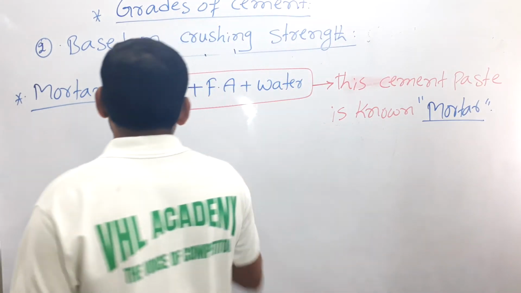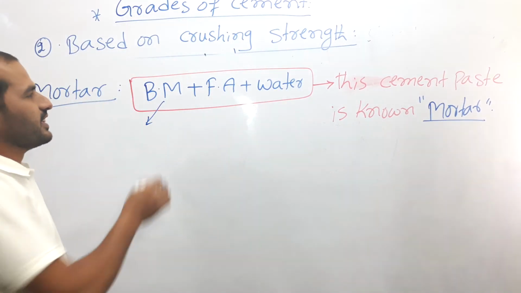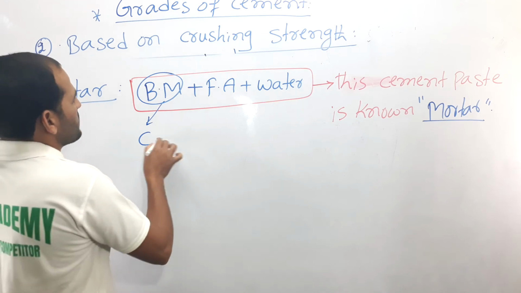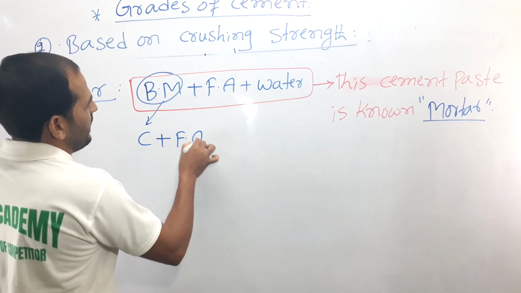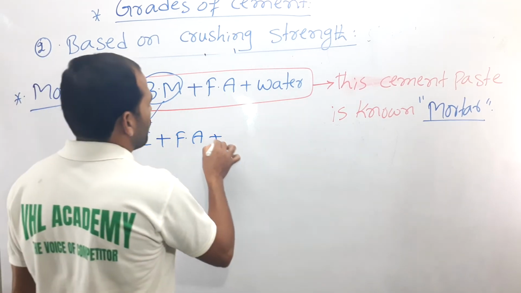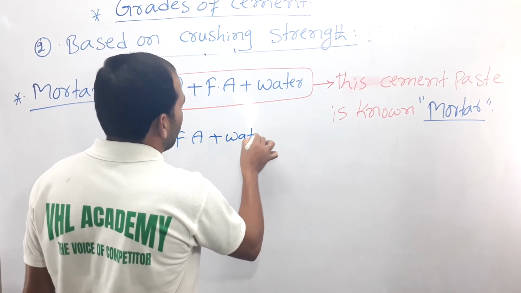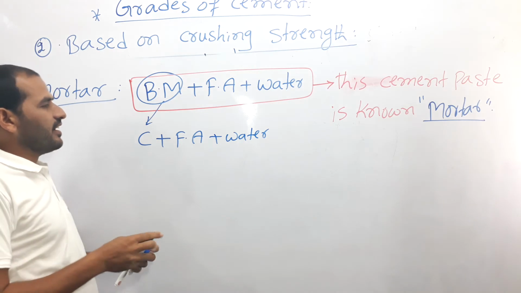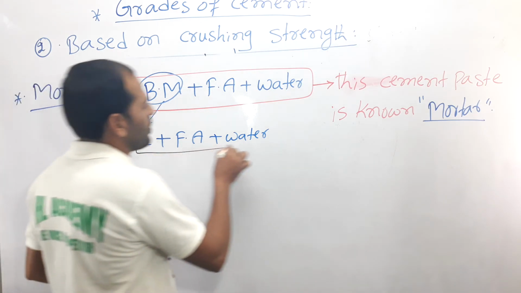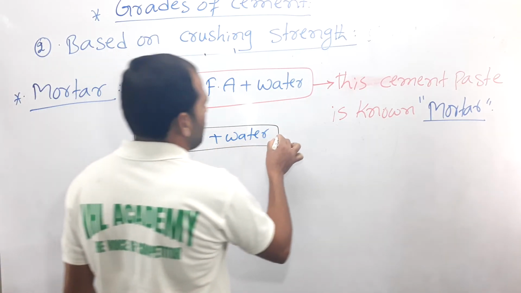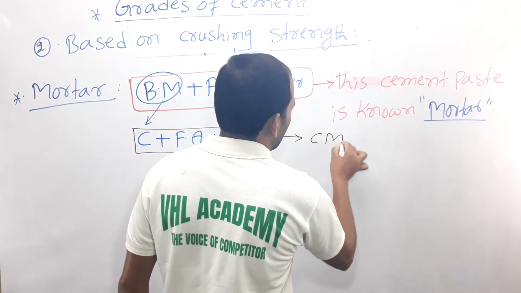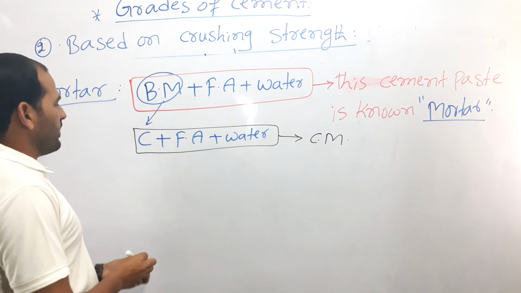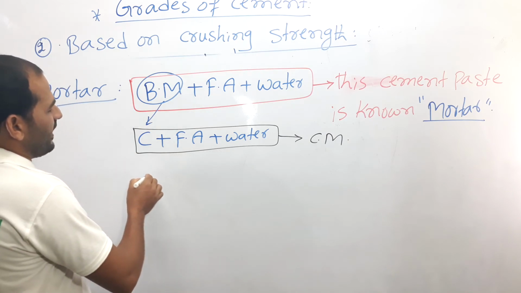First is binding material. If you take the binding material, the cement, it is added with the fine aggregate plus water. Cement, fine aggregate and water mix is called the cement mortar. One more binding material is lime.